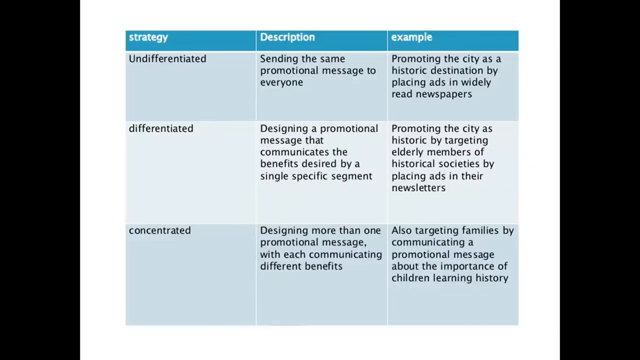Here are some descriptions of the strategies we are using, with examples. So undifferentiated: sending the same promotional message to everyone. You are using promotional campaigns or advertisements with the same message for the whole population. The example is promoting the city as a historic destination by placing ads in widely read newspapers. Means you are advertising a historic place for tourism in a commonly read newspaper, which will be read by most of the population. It is mass promotion.